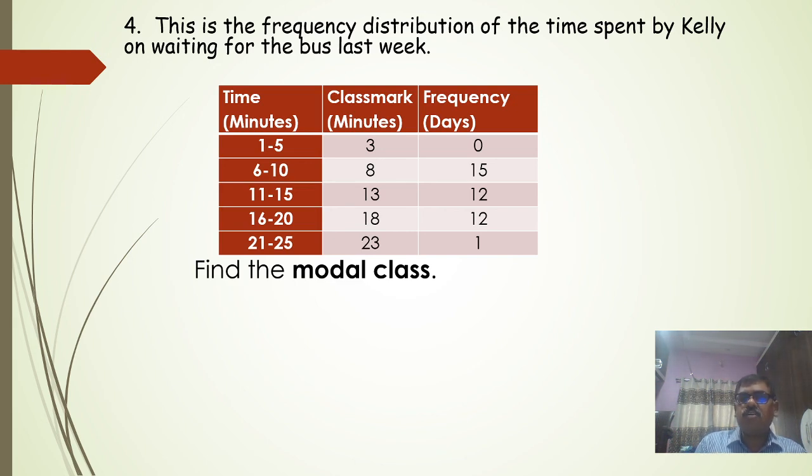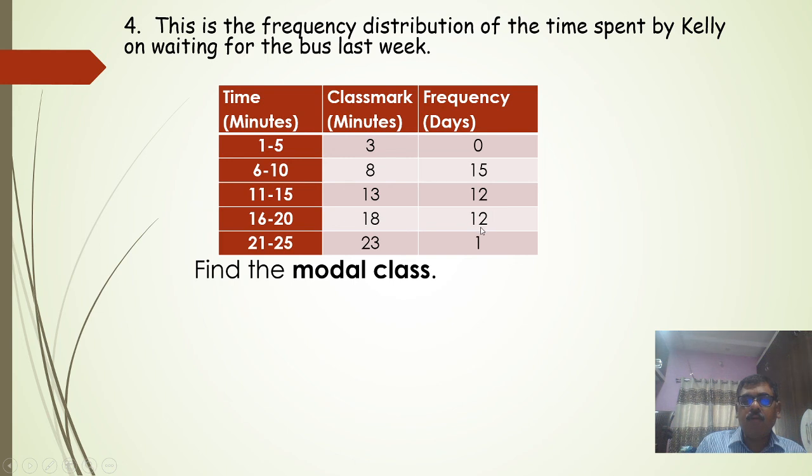Then this is the frequency distribution of time spent by Kelly waiting for the bus last week, for 1 to 5 minutes and so on. Here you have to calculate the class mark. This is continuous data, and therefore we have taken the midpoints 3, 8, 13, 18, and 23. In the same way, 21 plus 25 divided by 2 is 23, 16 plus 20 divided by 2 is 18. Likewise 1 plus 5 is 6, divided by 2 equals 3, and the frequency stays.